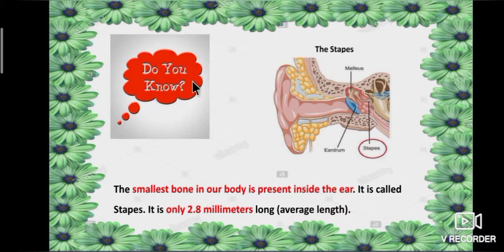Do you know, students, the smallest bone in our body is present inside the ear. It is called stapes. It is only 2.8 millimeters long, that is average length.